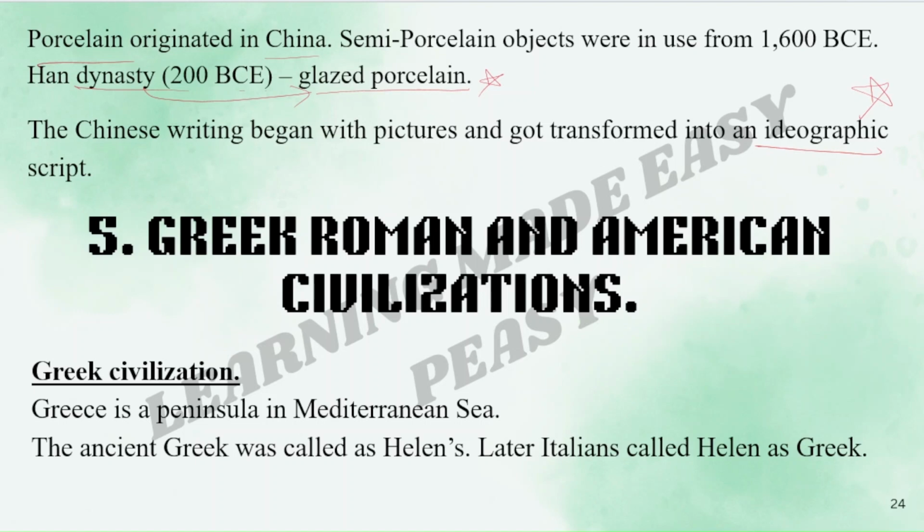Here we have completed the 4th lesson. The 5th lesson, Greek, Roman and American civilizations. The first civilization is the Greek civilization. Greece is a peninsula in the Mediterranean Sea. The ancient Greeks were called Hellenes. Again important. Later the Italians called the Hellenes Greeks.